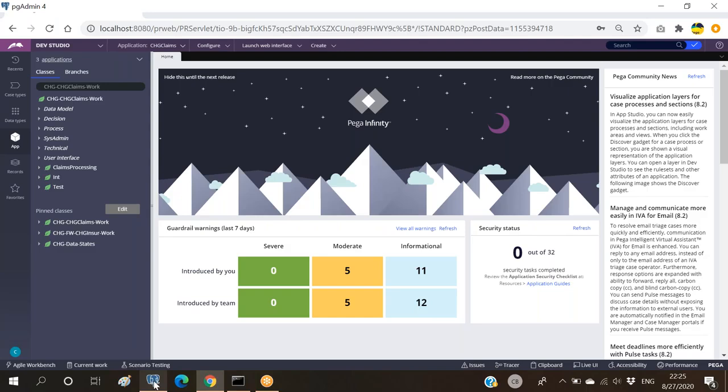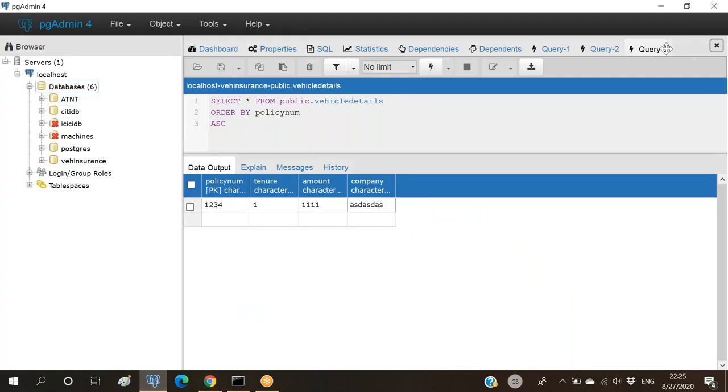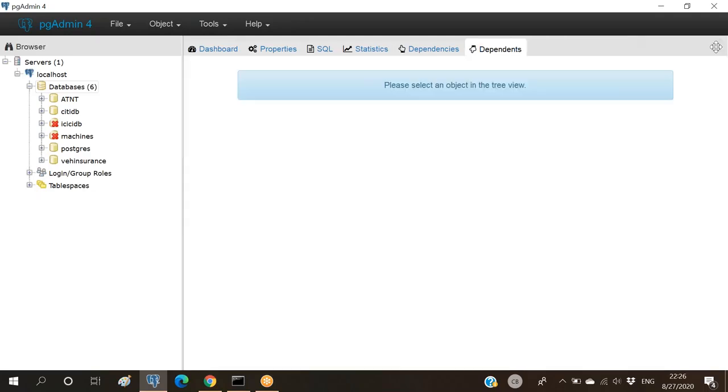So open our SQL. Here under local, under databases, we'll be having these many things, and here we can have a new database created. This is just a list of databases to which this pgAdmin 4 is connected. By default, you will be having only Postgres.